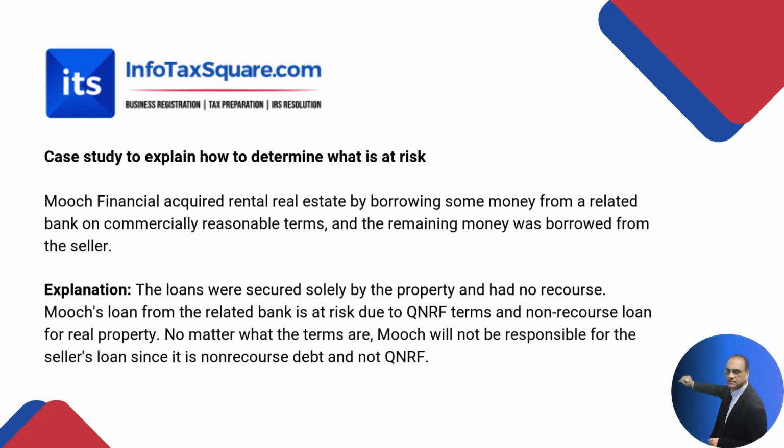Mooch Financial acquired rental real estate by borrowing some money from a related bank on commercially reasonable terms, and the remaining money was borrowed from the seller. Now we have to find out what money is at risk and what is not. The loans were secured solely by the property and had no recourse. Mooch's loan from the related bank